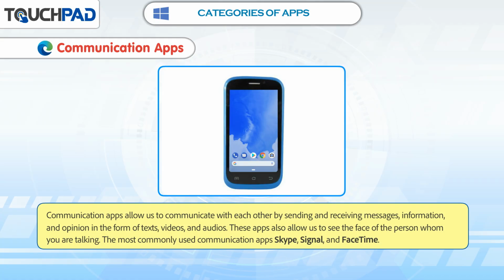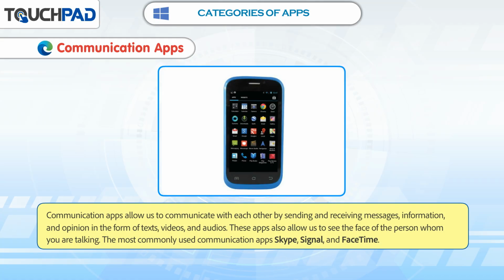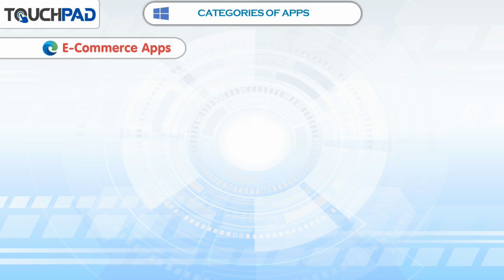Communication apps. Communication apps allow us to communicate with each other by sending and receiving messages, information, and opinions in the form of texts, videos, and audios. These apps also allow us to see the face of the person whom you're talking to. The most commonly used communication apps are Skype, Signal, and FaceTime.